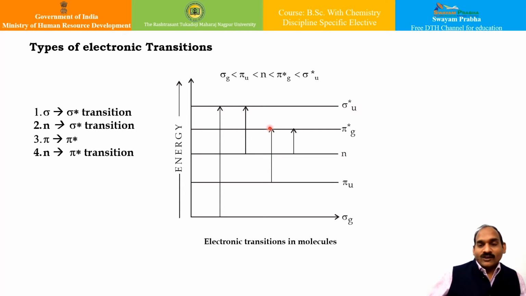The next category is the non-bonding to pi star transition. This transition takes place in unsaturated molecules containing heteroatoms. They are basically low energy transitions and are very sensitive to solvents. For example, acidic solvents protonate the non-bonded electrons, and so the signal disappears in acidic solvents. Examples of this kind of non-bonding to pi star transition are carbonyl and cyano compounds and so on.